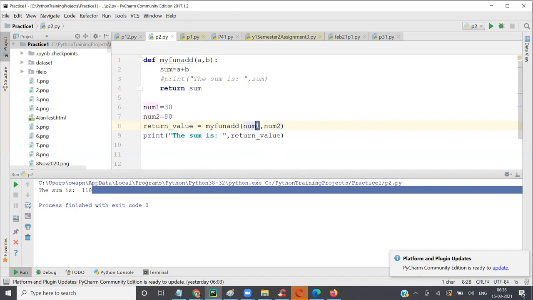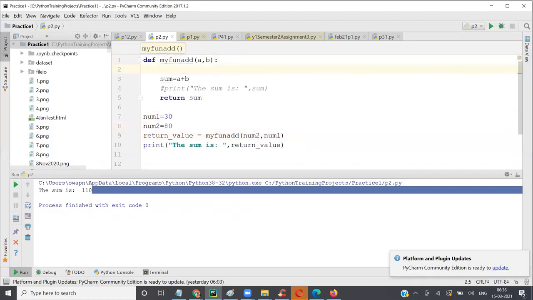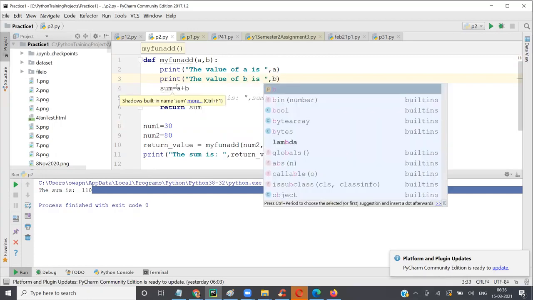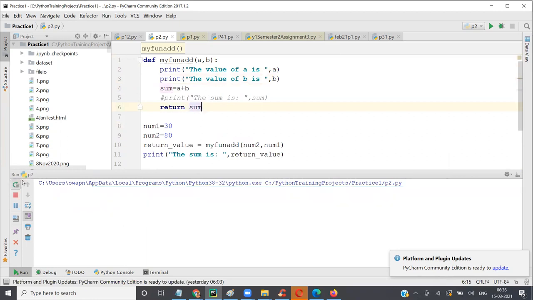If I put n2 here and n1 here, what will the value of A and B be? 80, 30. A will be 80. The value of A is A, the value of B is B. It takes that.